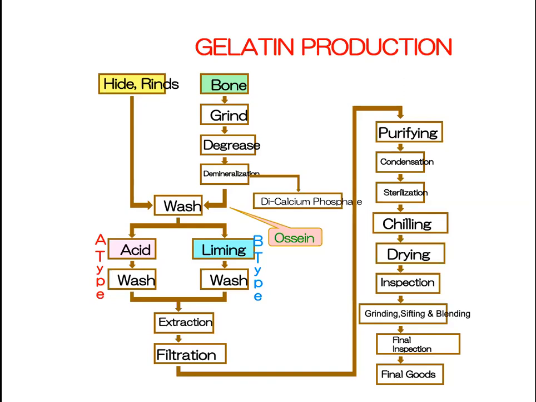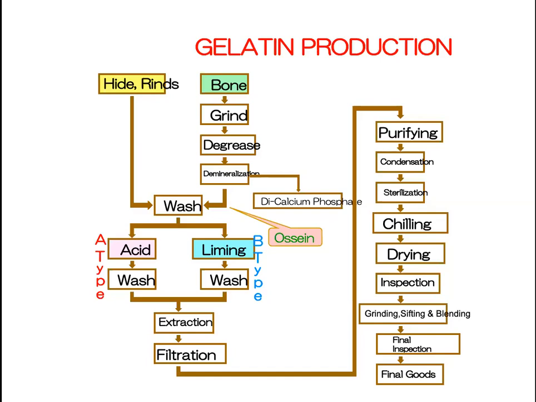After the ossein is prepared, we get what is called dicalcium phosphate. Whatever calcium and phosphate is removed is called dicalcium phosphate. That will be concentrated and used again as feed supplements.